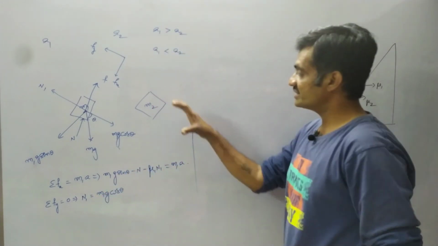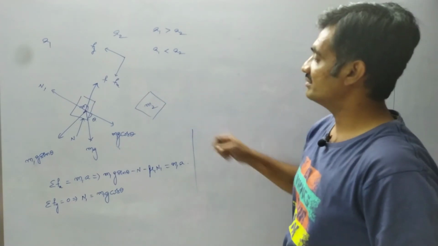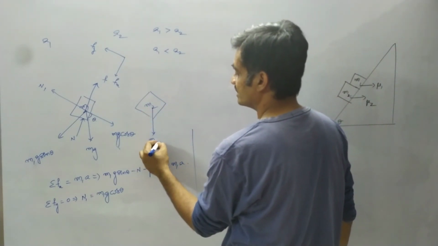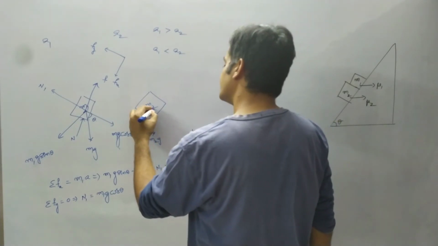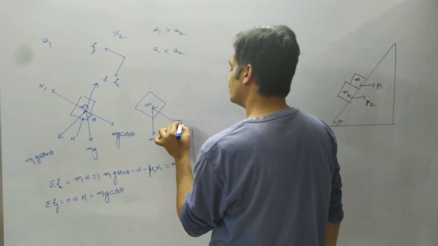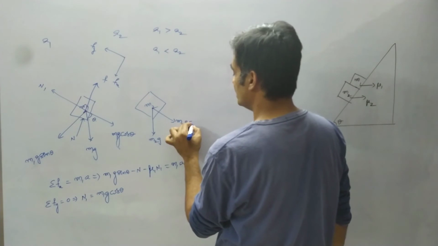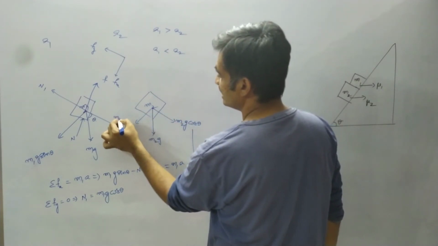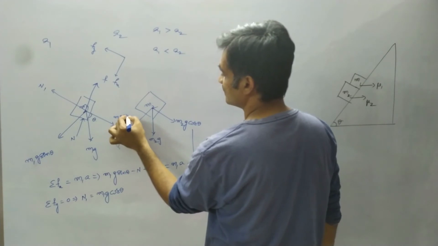Now let us represent the FBD diagram for mass m2. Here observe that weight acts in the downward direction, m2g. Since it makes an angle of theta, it resolves into components as m2g cos theta and m2g sin theta.